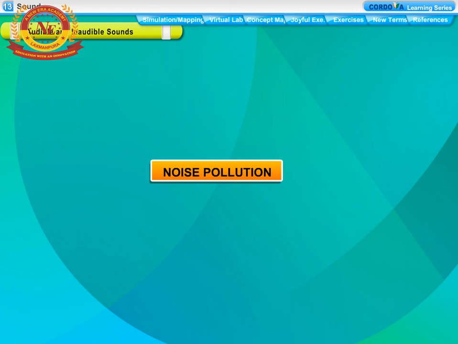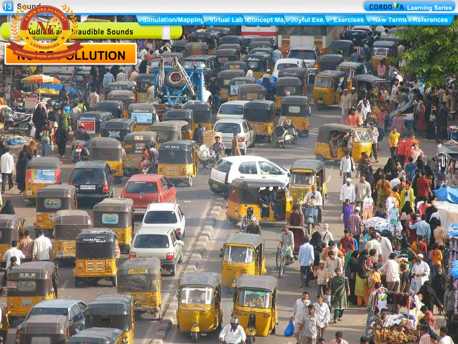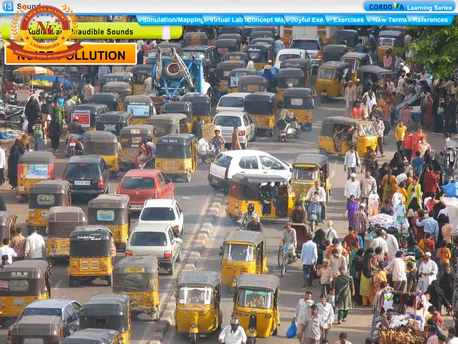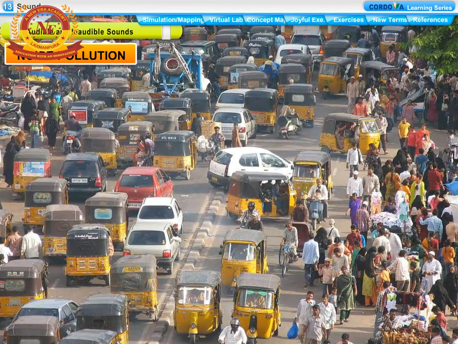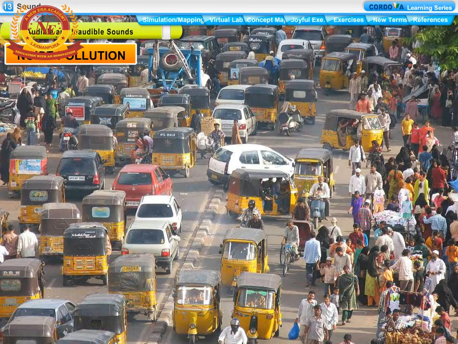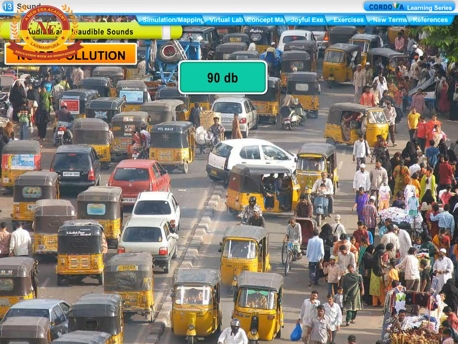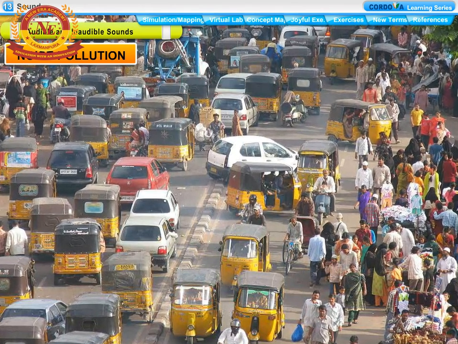Noise pollution. Noise from any source that causes disturbance or discomfort of any kind in the environment is called noise pollution. A sound of about 90 decibels and above, heard for a long time, causes noise pollution.